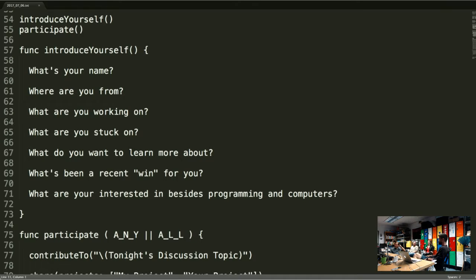My name is Aaron. I'm from here, Honolulu. Right now I'm working on an Android app, which hopefully somebody can help me with after this. I'm stuck on box.com, downloading a file. It's getting an exception and I don't understand. And like everybody else, I want to learn more Swift.